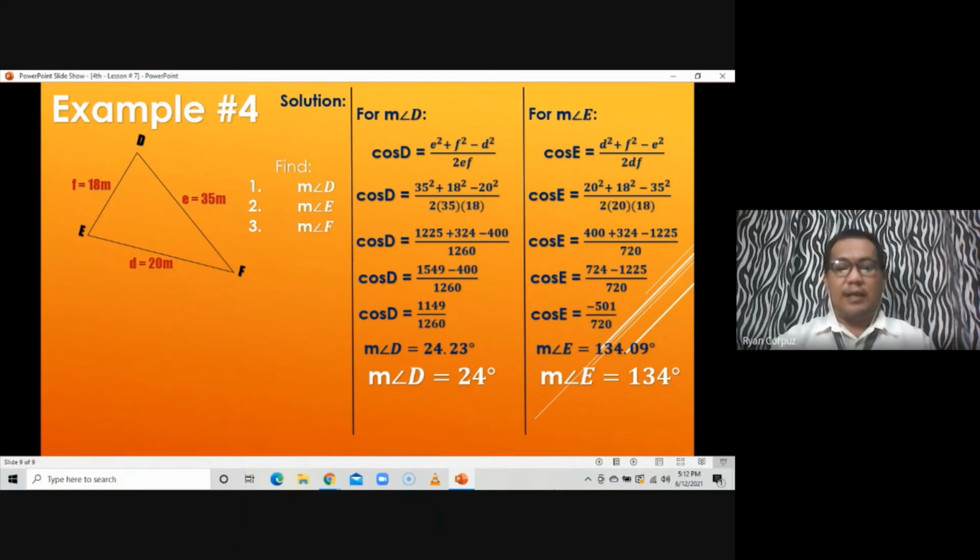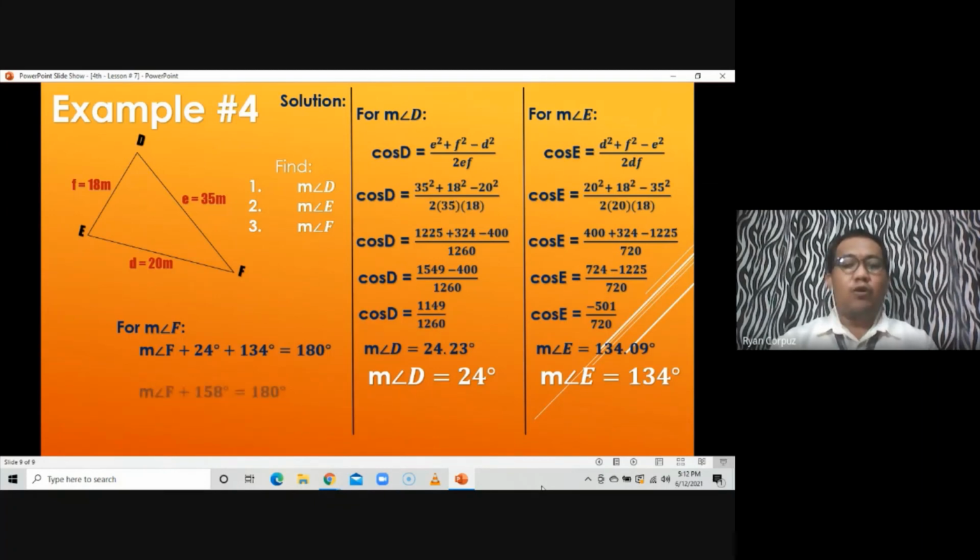Lastly, for the measure of angle F, since two measures of the angles are already known, we can now find the measure of the third angle, by knowing that the sum of the measures of the interior angles of a triangle is equal to 180 degrees. So it will be measure of angle F plus 24 degrees, that's the first one, plus 134 degrees is equal to 180 degrees.